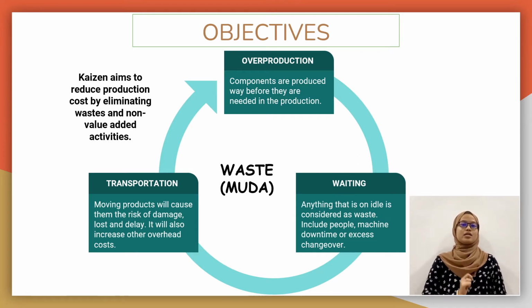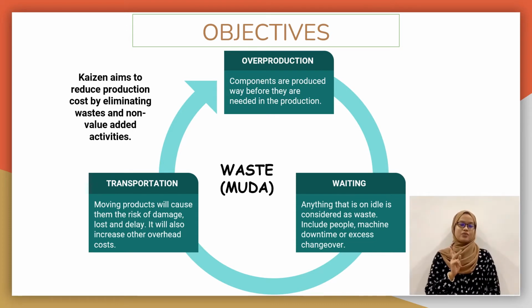The first one is overproduction. This waste exists when some of the components are produced way ahead before they are needed in the next process. This will burden the manufacturing process as they need to be stored, inspected, and transported.